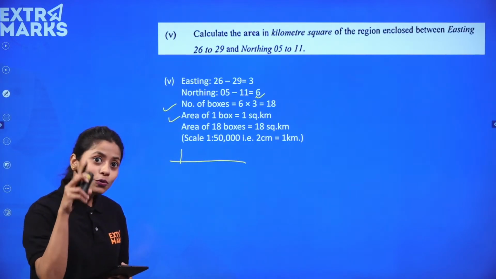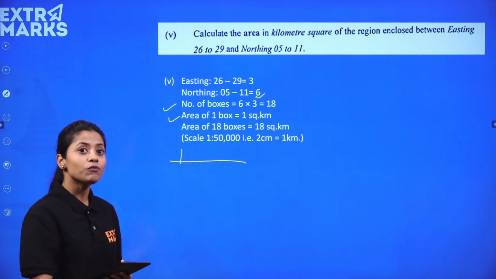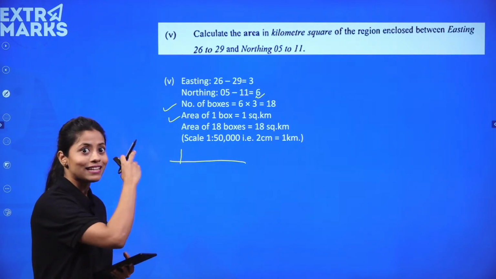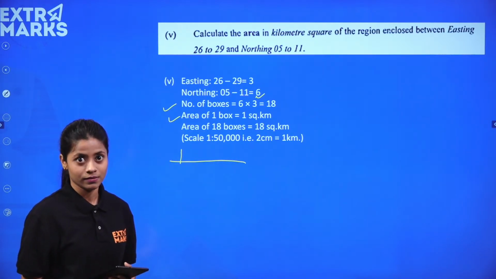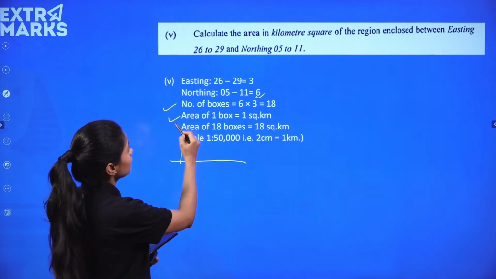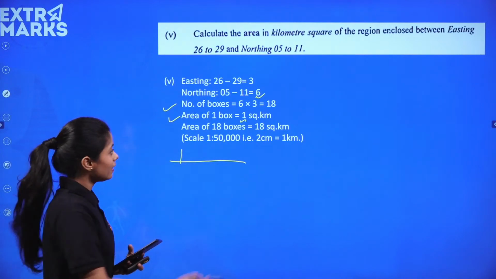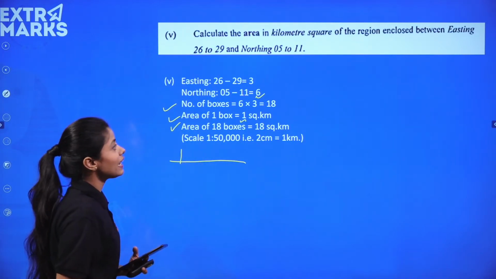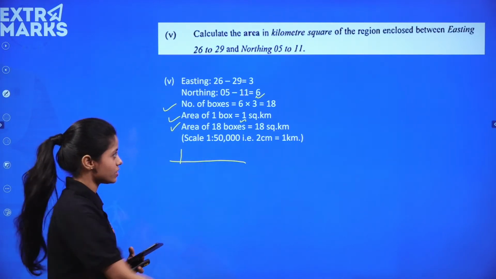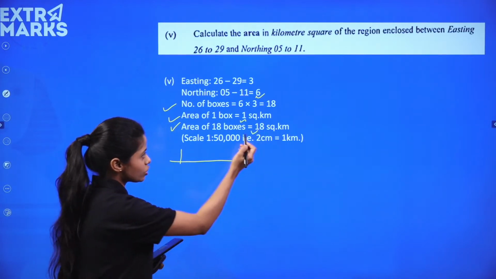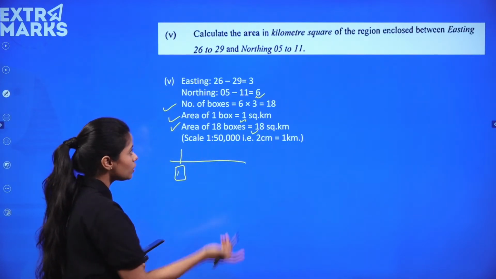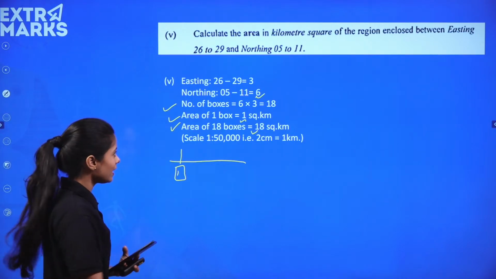So you over here at this point of time were supposed to calculate the extraction of the map first, and then you will bring out the area of the 18 boxes, which is 18 square kilometer, because one box, one grid is equal to 1 square kilometer, right?